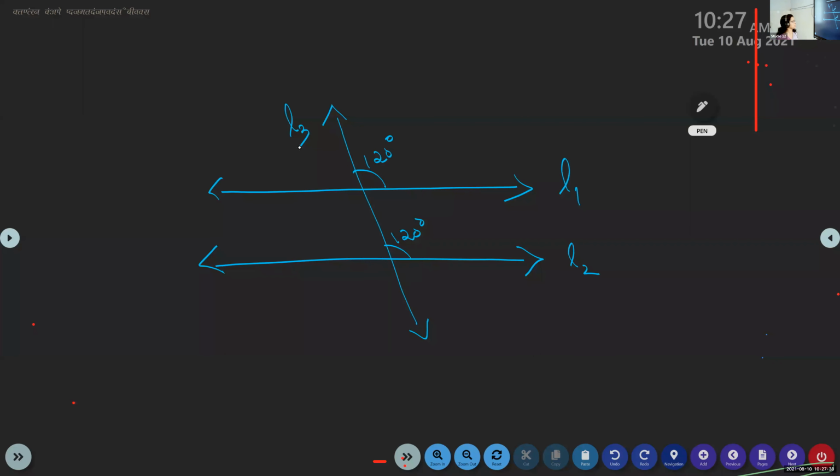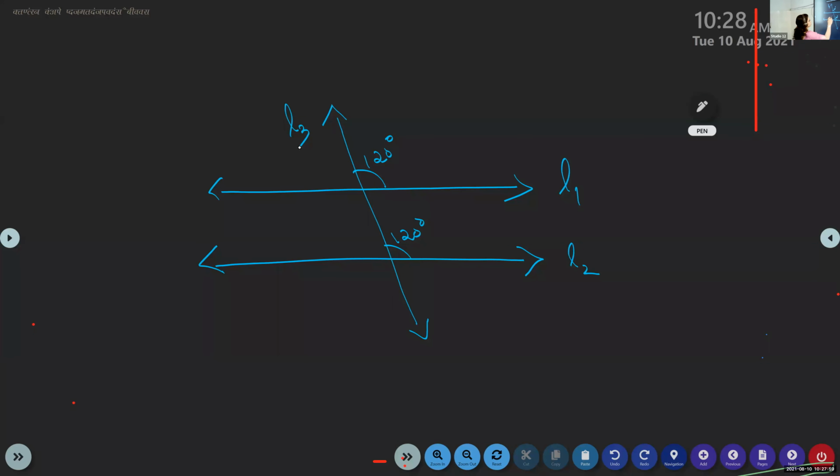Check whether the lines are parallel. What is your answer? Ma'am, the angles are equal, so parallel. Why? Because the pair of corresponding angles are equal. So I can say that the lines are parallel.